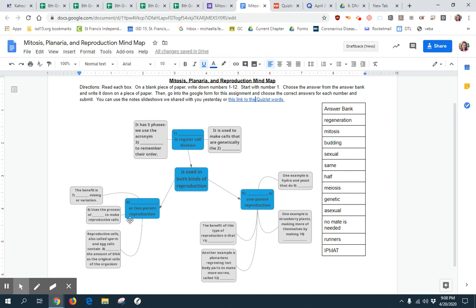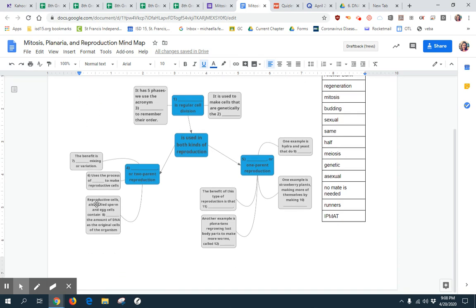Number 6, this two-parent reproduction uses the process of blank to make reproductive cells. Which word from this list is the type of cell division that makes reproductive cells? Number 7, the benefit of two-parent reproduction is blank mixing or variation. What kind of mixing do you get with two-parent reproduction? That's number 7.